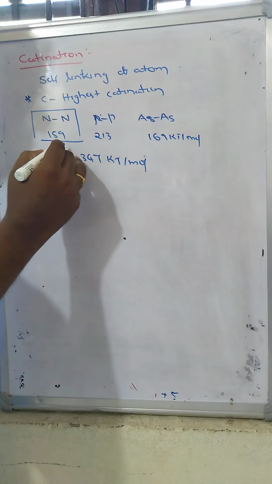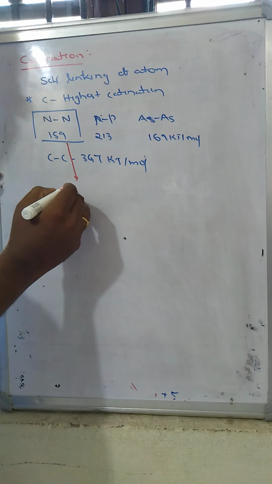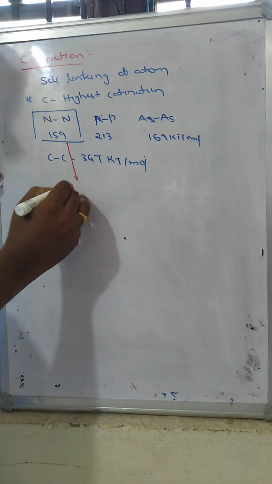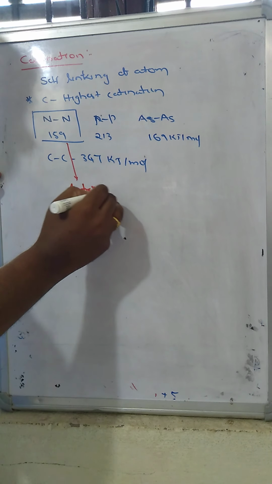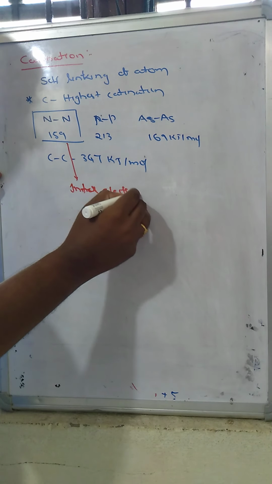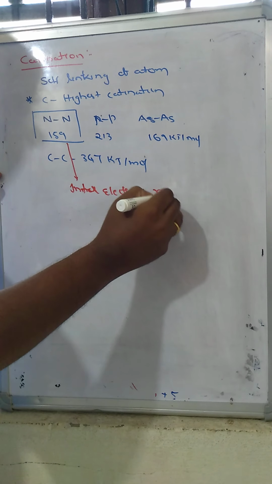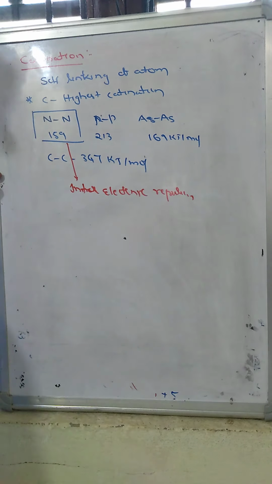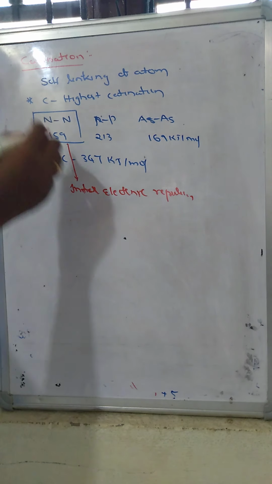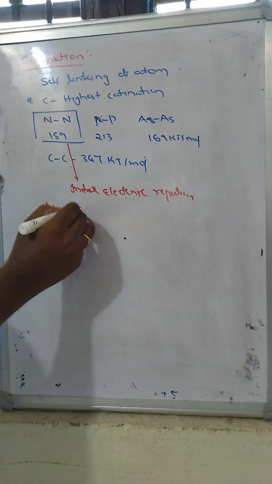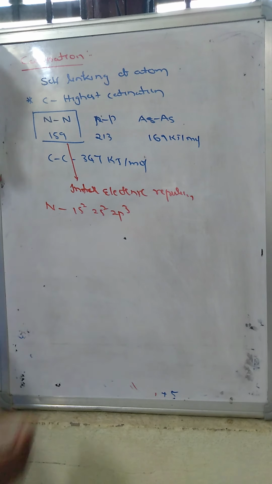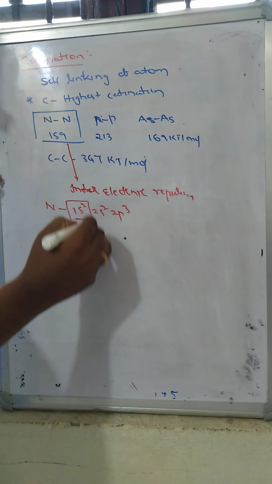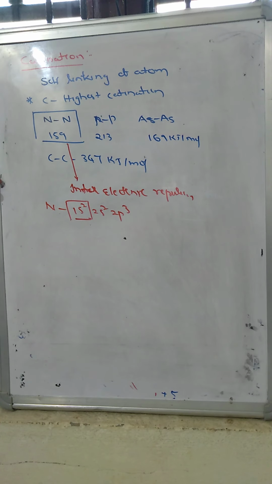The reason is that nitrogen has inter-electronic repulsions. Due to that, the bond dissociation energy is less. In the electronic configuration 1s2, 2s2, 2p3, these electrons undergo inter-electronic repulsions.